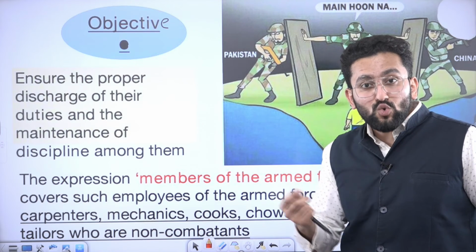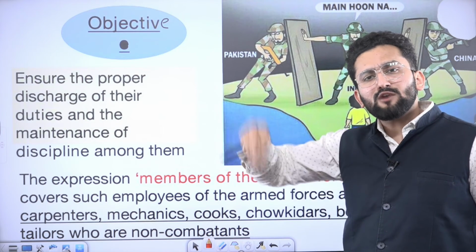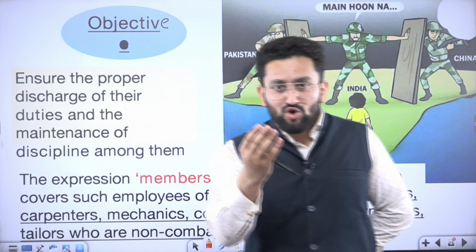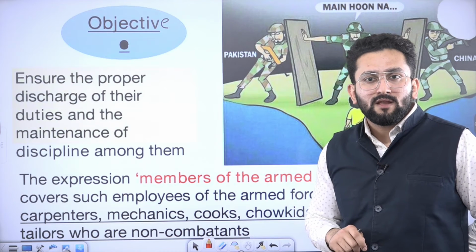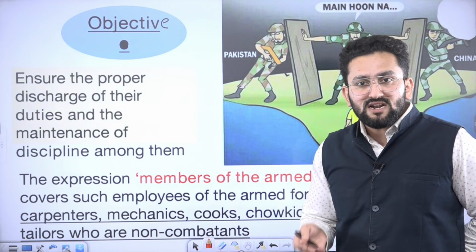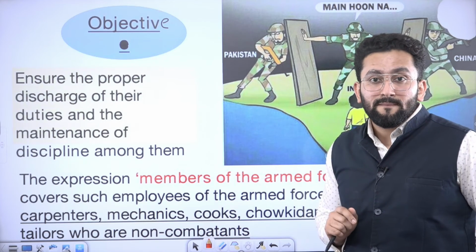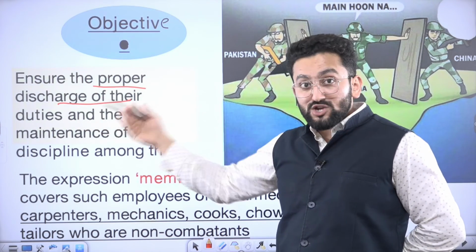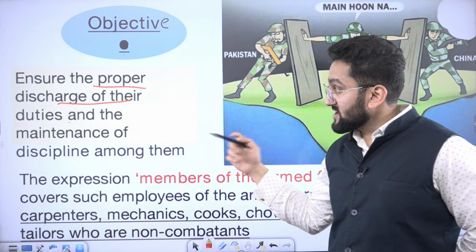Consider for one day or two days, the police forces in your area say that we are going on strike, we are not going to be at work. Don't you think your life, our property, everything will be compromised? Right? And we cannot let it be compromised. And that is why Article 33 is important. The objective is to ensure that duties are maintained, because these are essential duties, and the maintenance of discipline among them.